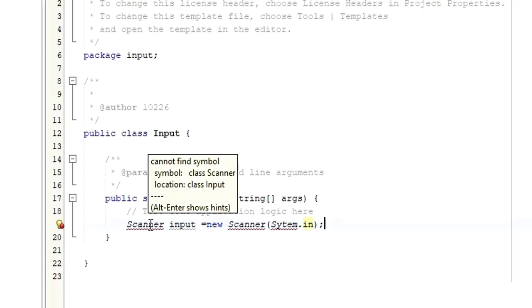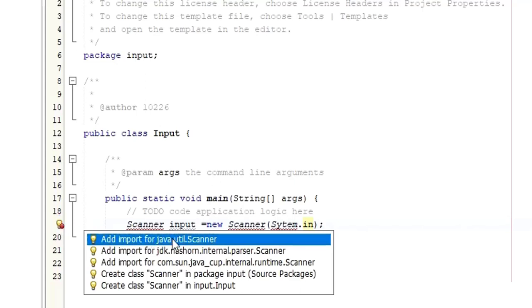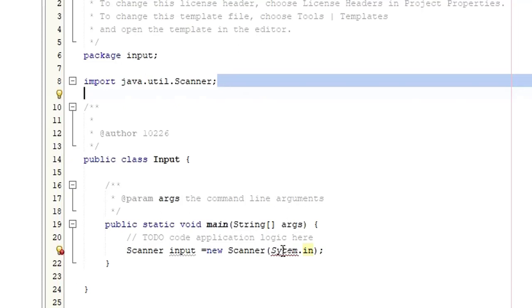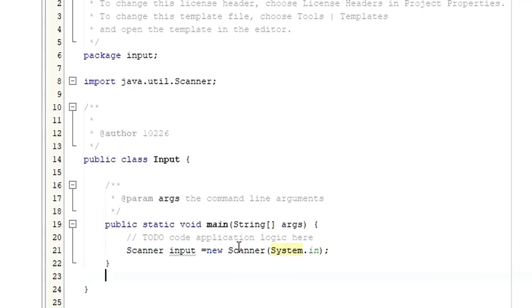But as soon as you type this class with an object, it's giving us a big fat error. Meaning when you use the Scanner class, you need to import a package for this particular Scanner class. So when you go there, it's saying you have to import java.util.Scanner. Click there, then you find that it has already imported the package. There is still some typo error, System.in. So now you have seen that the error has gone. So this is the first step for you to get the input from the user.